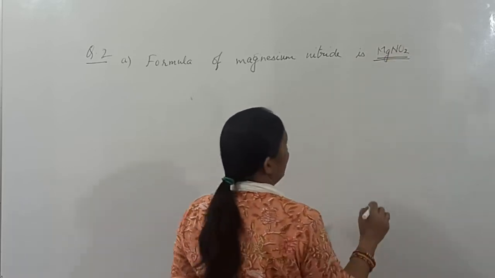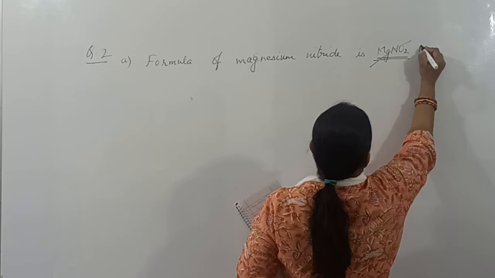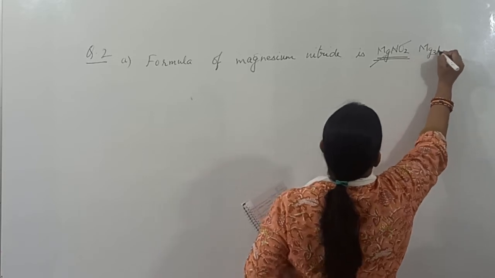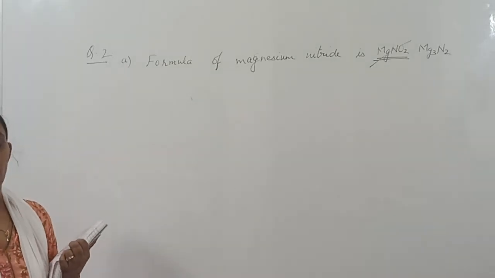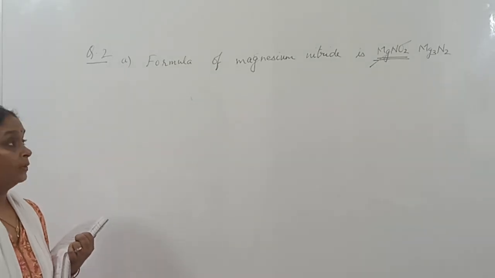What are you going to write? The formula for magnesium nitride is Mg3N2.